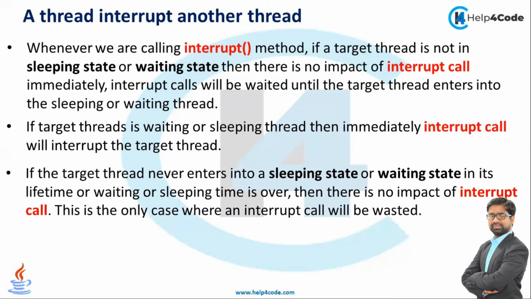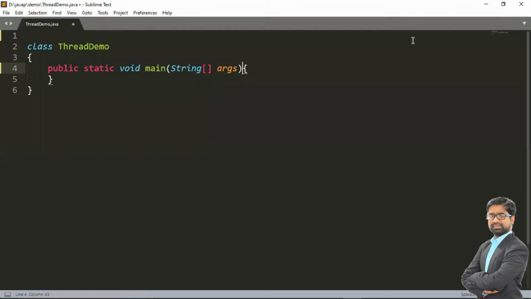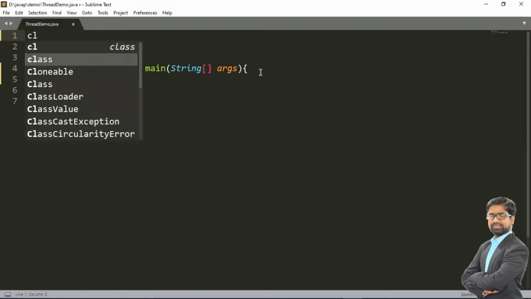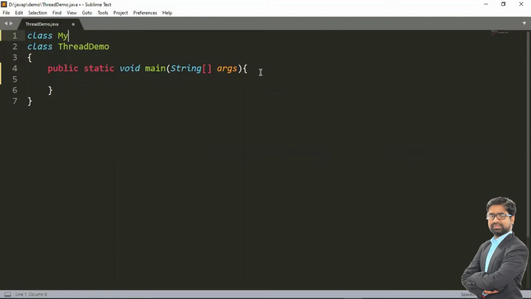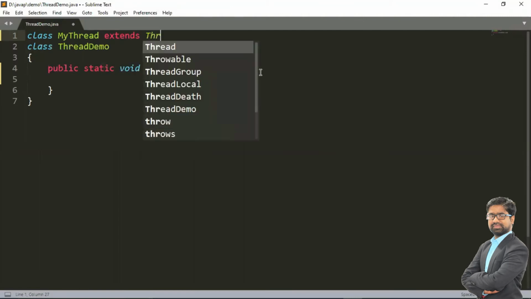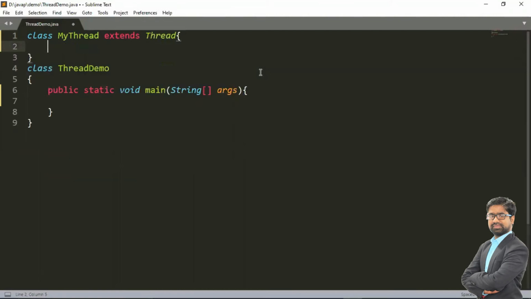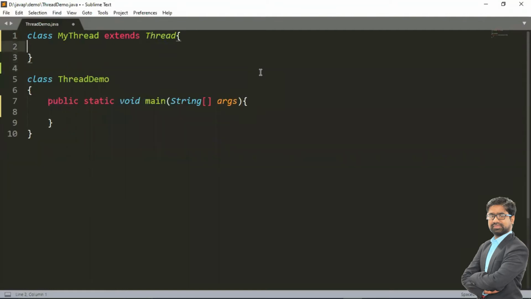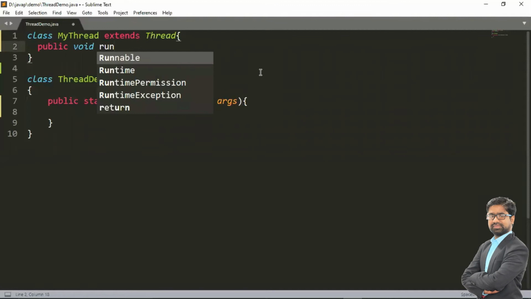So now let's discuss an example for the interrupt method. How can we perform the task? Suppose I have a main class, ThreadDemo, and now I have to create a child thread. So how do we create a child thread? Suppose I create a class MyThread, and since it will be a thread, I have to extend the Thread class. So now my child thread is MyThread. Now we have to write the run method. So we override the public void run method.